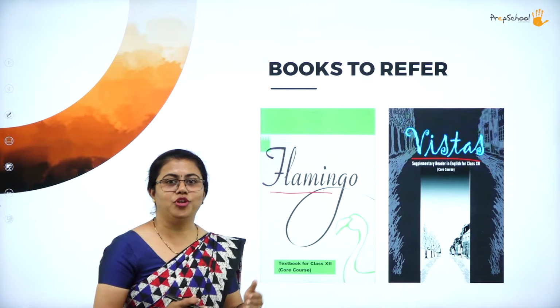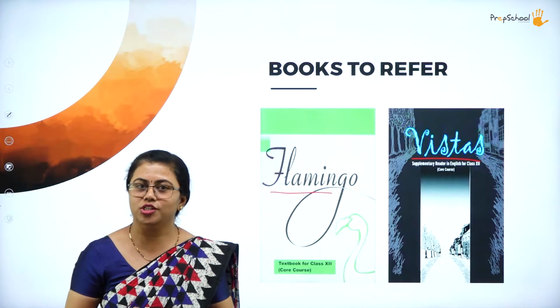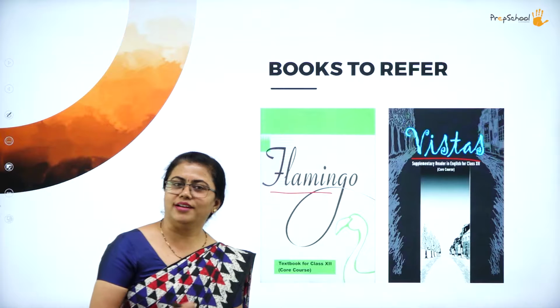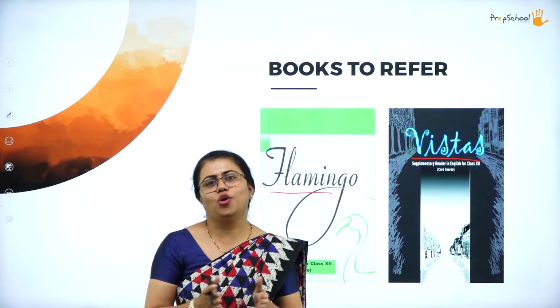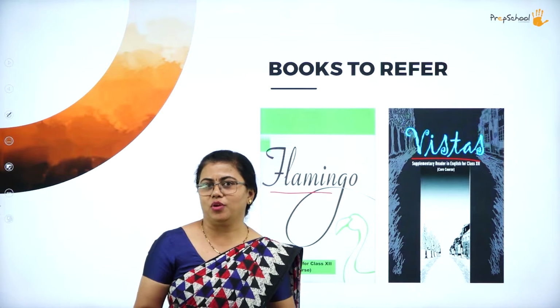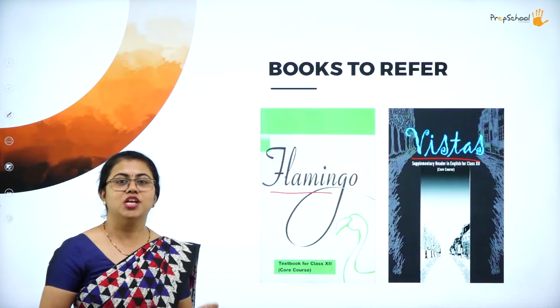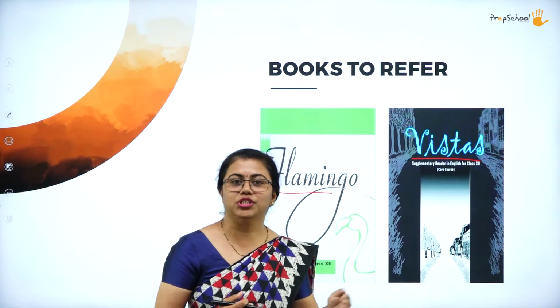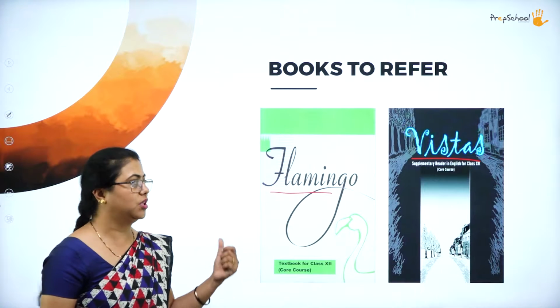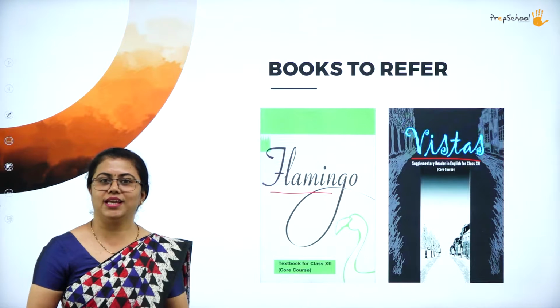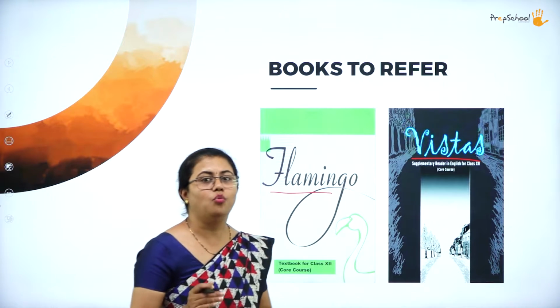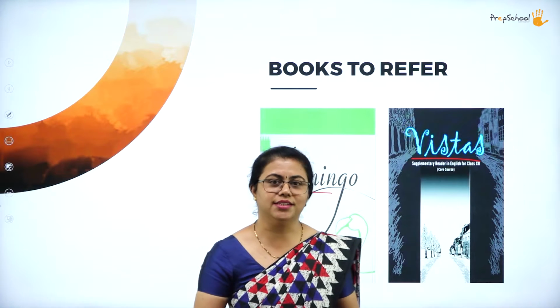Here in Flamingo, you understand the various genres of literature. You have little grammar, you have notice writing. So all these you will have in Flamingo. Whereas in Vistas, it is totally different. Okay, so we are going to go through the journey. I'll take you through the books of this CBSE class 12. So let us know what are the contents inside the textbook.